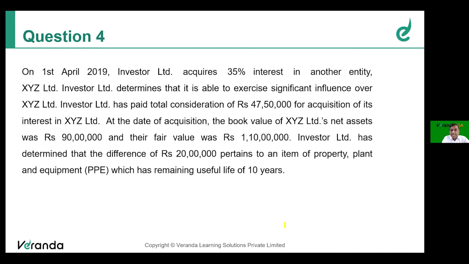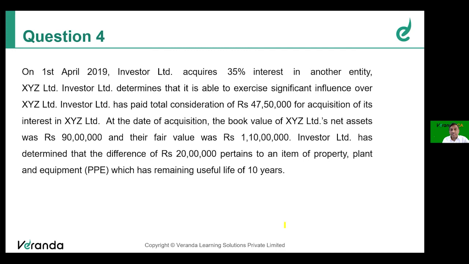On 1st April 19, Investor Limited acquires 35% interest in another entity, XYZ Limited. Investor Limited determined that it is able to exercise significant influence over XYZ Limited. So what more information you need to conclude that Investor Limited and XYZ Limited are in an investor-associate relationship. If any company holds minimum 20% but not more than 50% stake in another company, then there is a relationship of investor and associate.